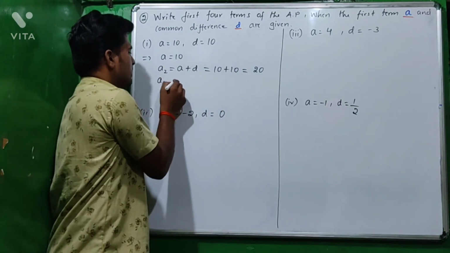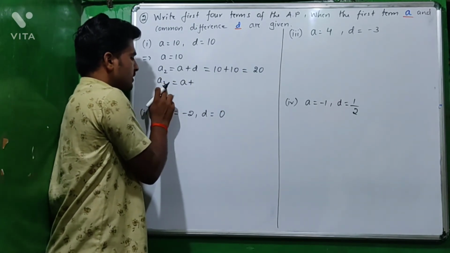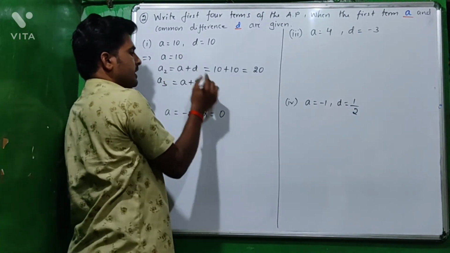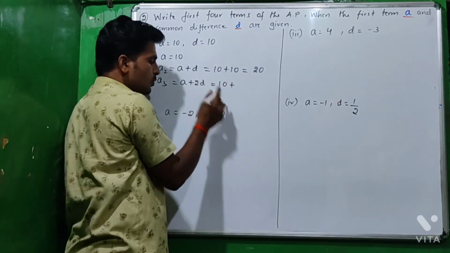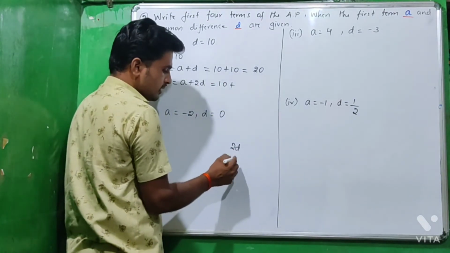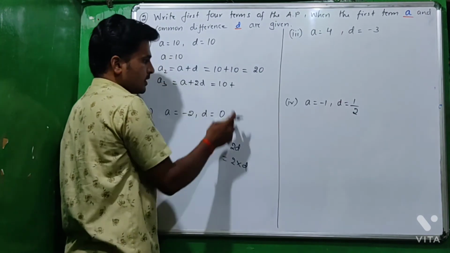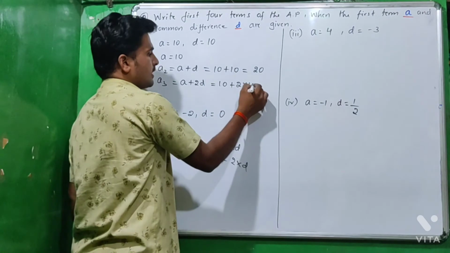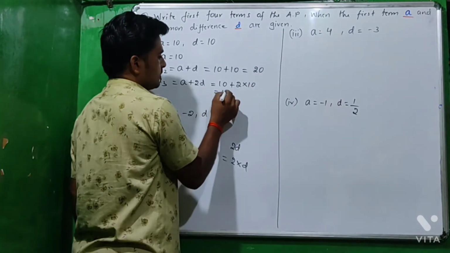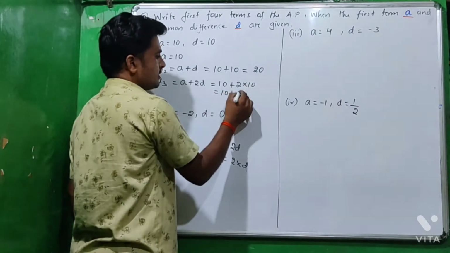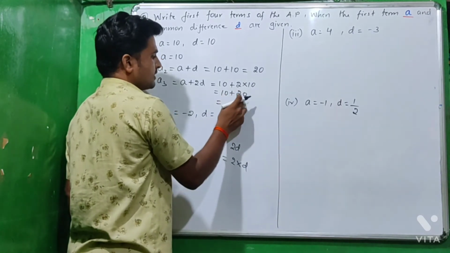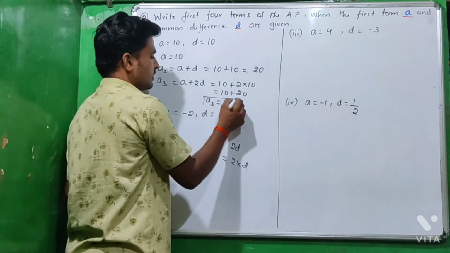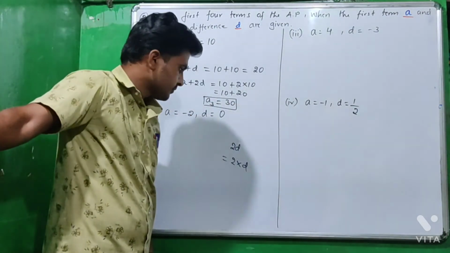Then a3 is a plus 2d. A is 10 plus 2 into d, which is 10, so 10 plus 2 into 10 is 20, 10 plus 20 is 30, so a3 equals 30.